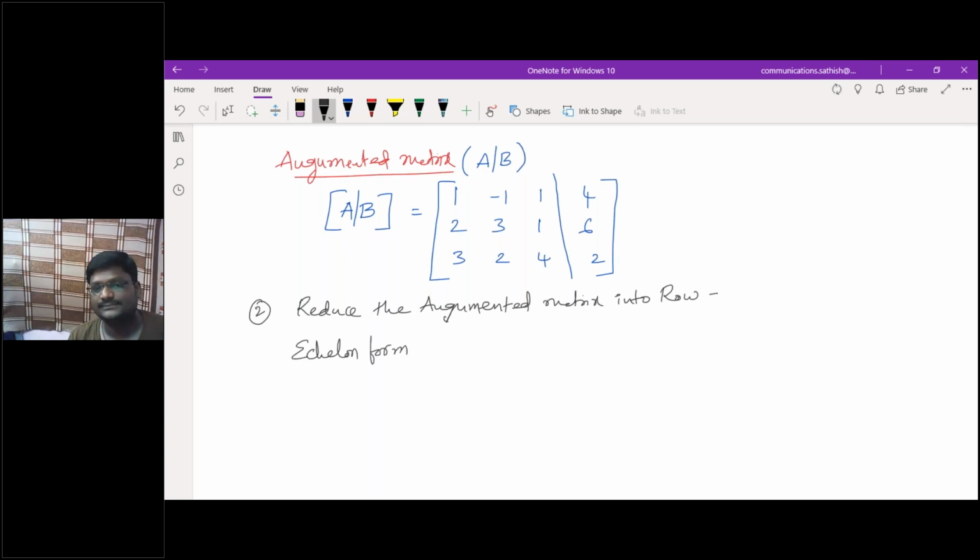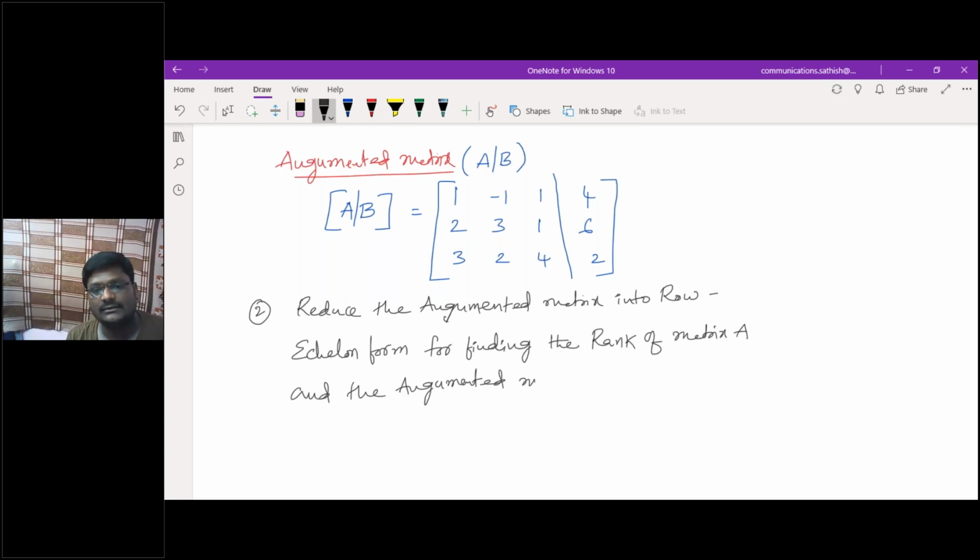Why are you reducing the augmented matrix into row echelon form? To find the rank of the matrix A and the rank of the augmented matrix.